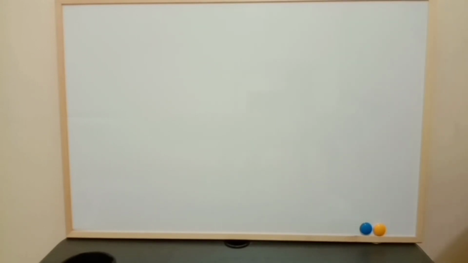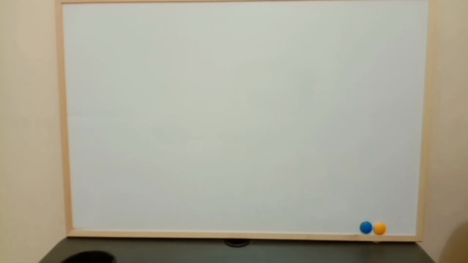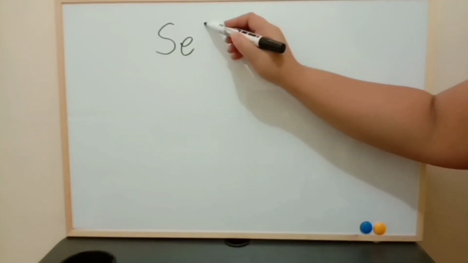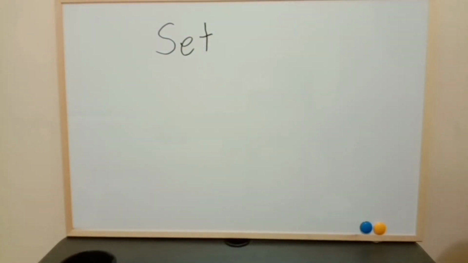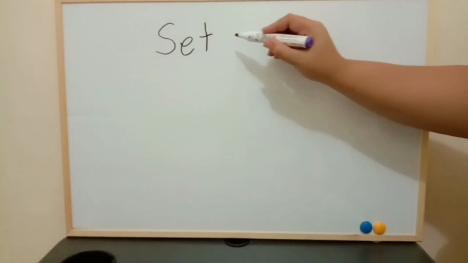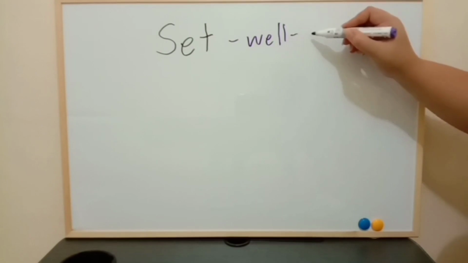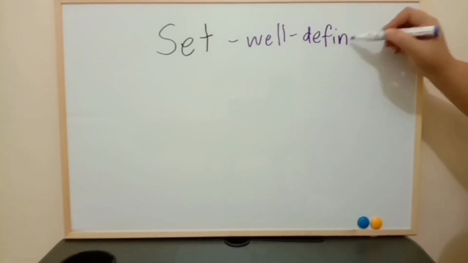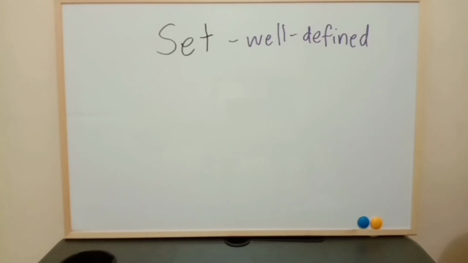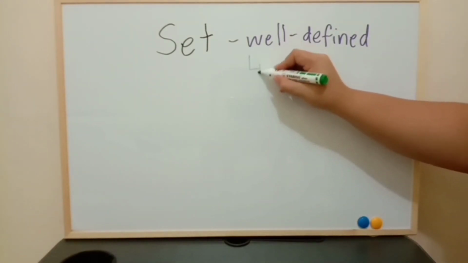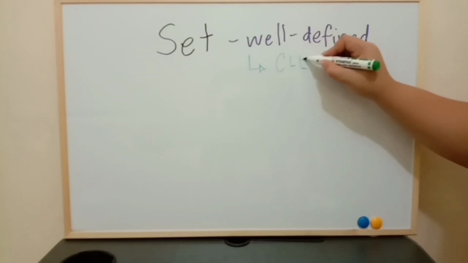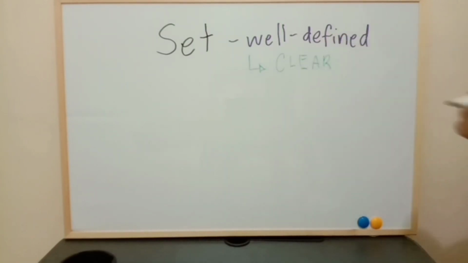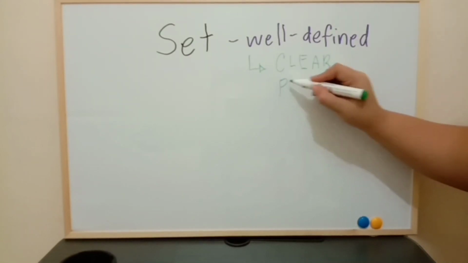For today's lesson, we are going to talk about Mathematics 7, Quarter 1, Module 1, that is all about sets. To start off, we have to understand what is a set. A set is a well-defined group or collection of objects that share common characteristics. So let's take note, well-defined. When we say well-defined, we can say that it is always clear. Clear in a sense of everyone's point of view.